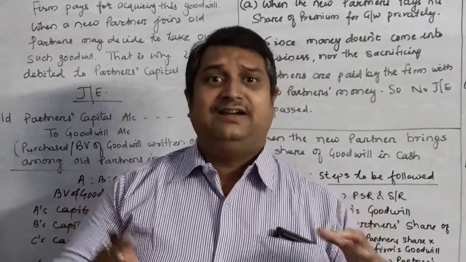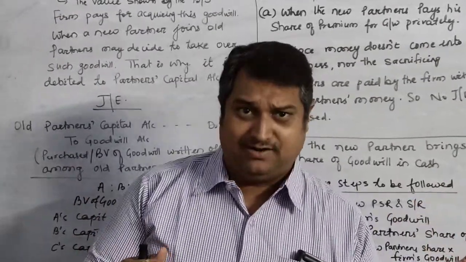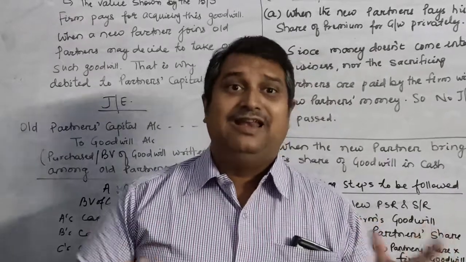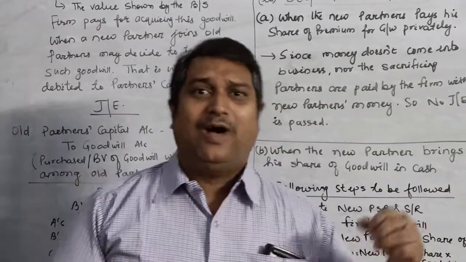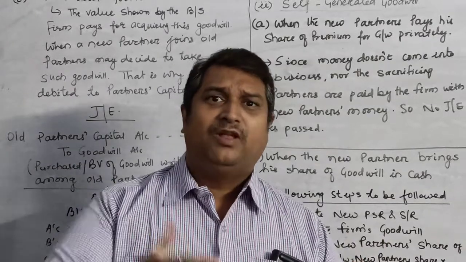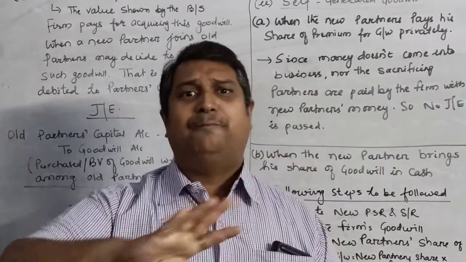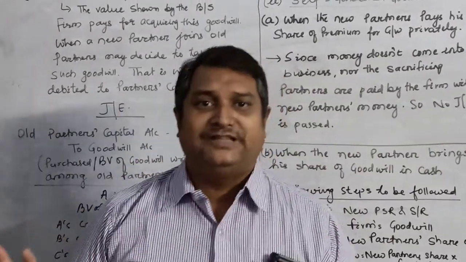Now they decided that 12,000 is to be given to one partner, 8,000 is to be given to another partner after calculation. Now the new partner says he doesn't want the money to be brought into the business. So outside the business he settled the account by paying one of the partners 12,000 and the other partner rupees 8,000.